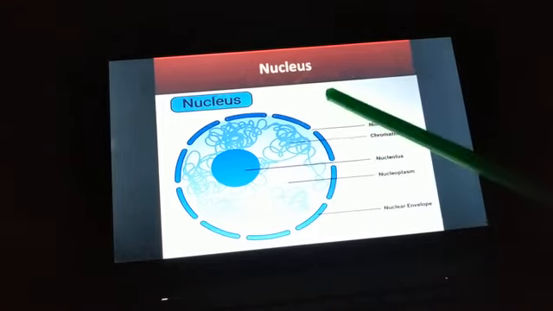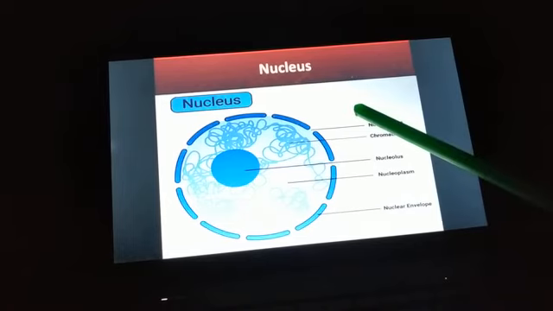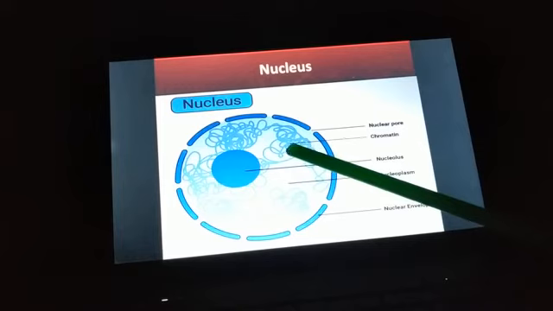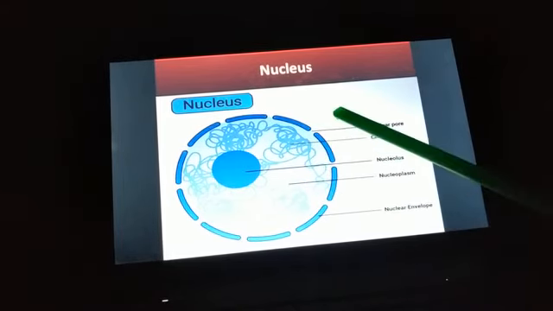So the nuclear pore helps in the transportation of substances from the nucleus to the cytoplasm. Usually the RNAs and the proteins are synthesized in the nucleus, and then these are transported through the nuclear pores.